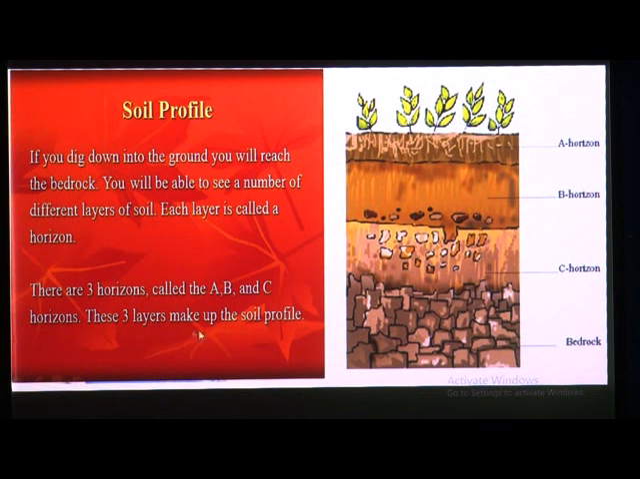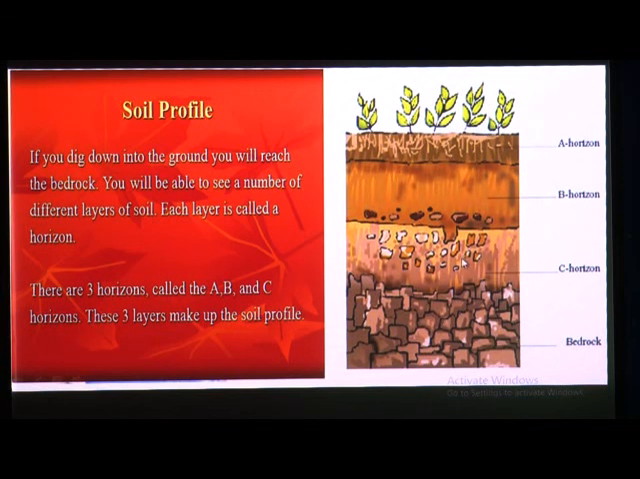These three layers make up the soil profile, which are next to the ground. Here you can see the ground surface on which some plants are grown, and immediately next to this ground surface there is the first zone, or first horizon, or first layer of soil, then the second one, then the third one.